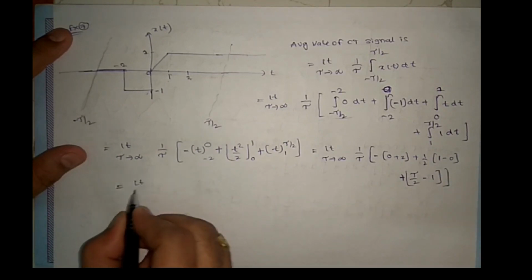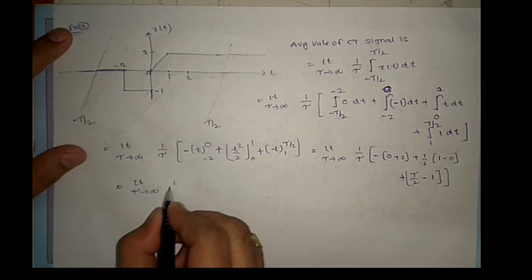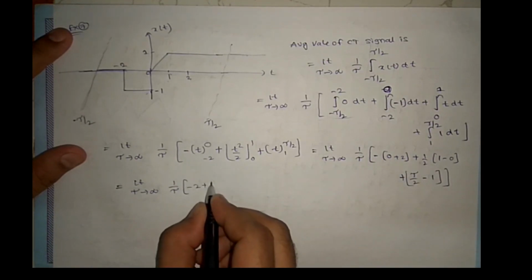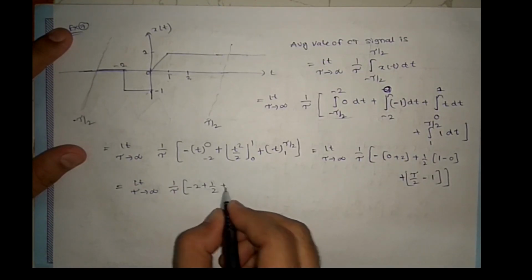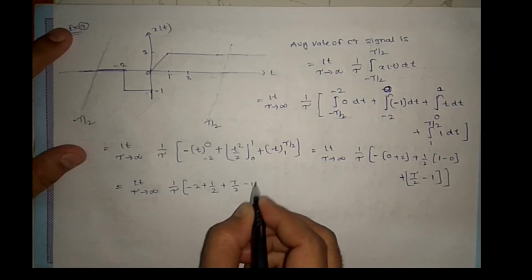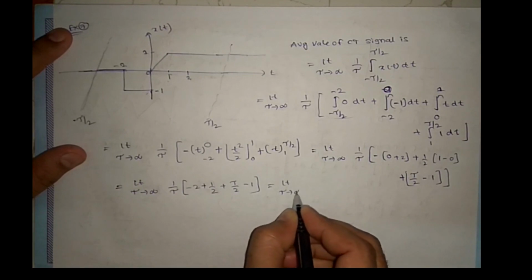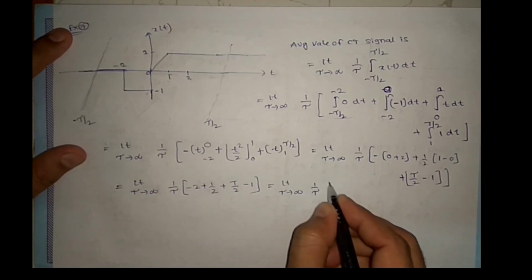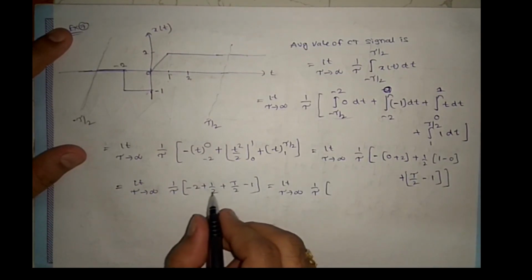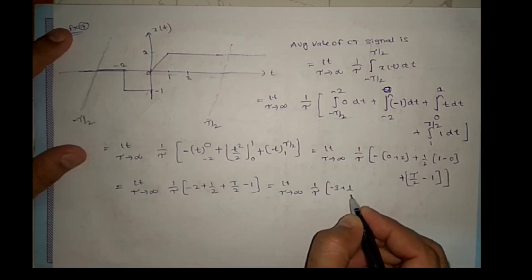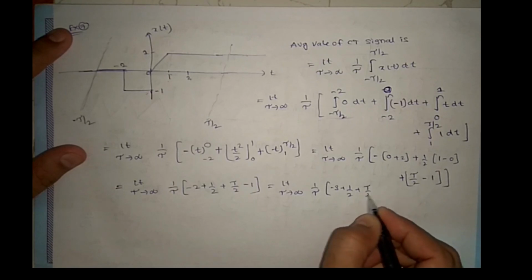So this is minus 2 plus 1 by 2 plus tau by 2 minus 1, which is minus 3 plus 1 by 2 plus tau by 2.